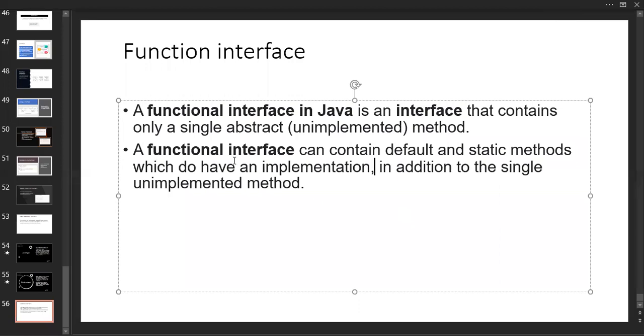Yeah, we'll discuss that. The functional interface can contain default and static methods. But initially what they said, only a single abstract method, which is not implementable, is available inside an interface.